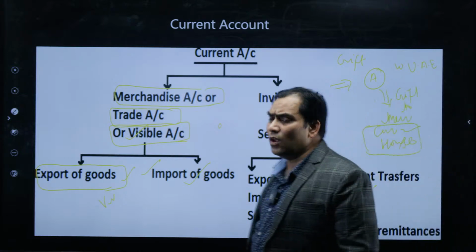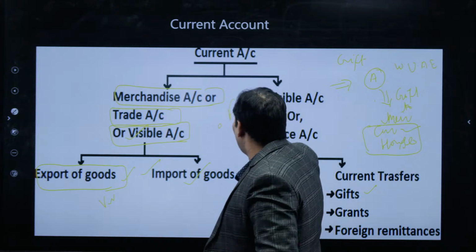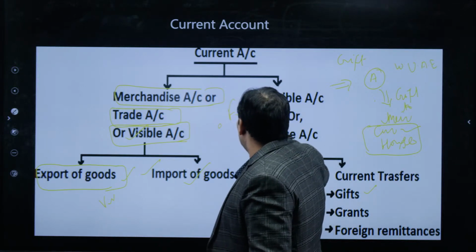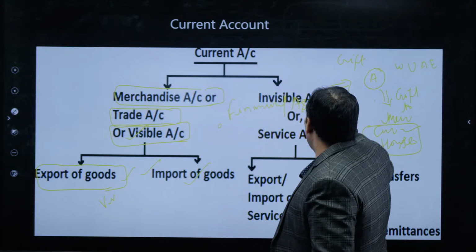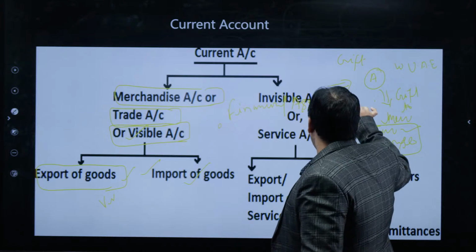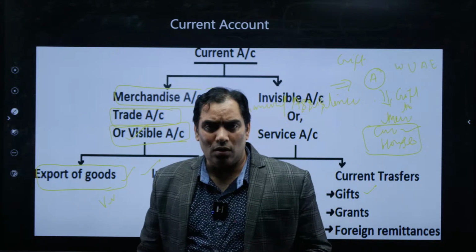Grants, what is the meaning of grants? Please try to understand. I explained it yesterday as well. There is something which is known as financial assistance. What is the meaning of financial assistance? Assistance is nothing but helping someone.